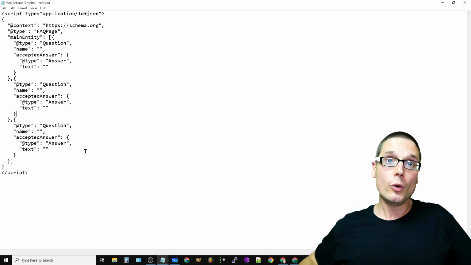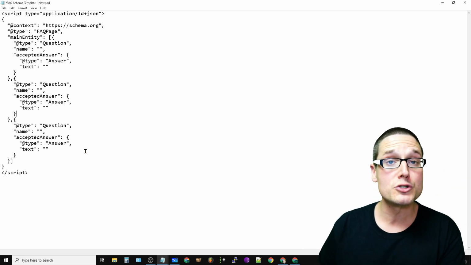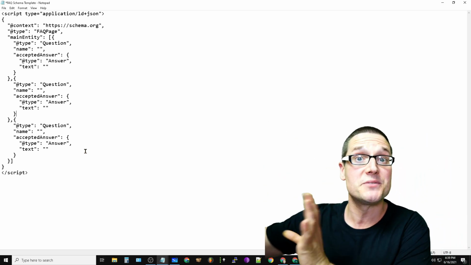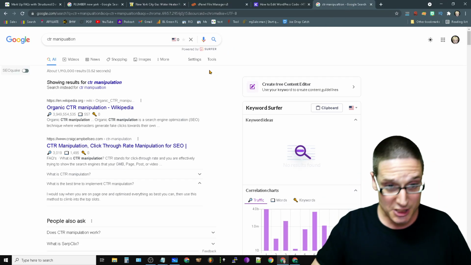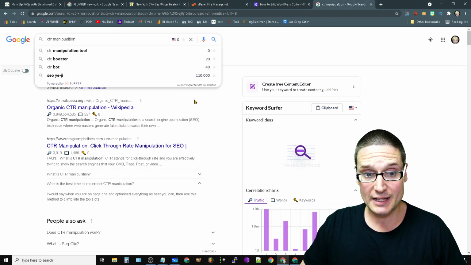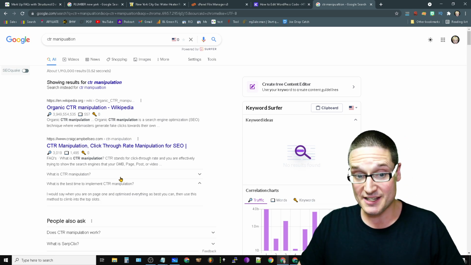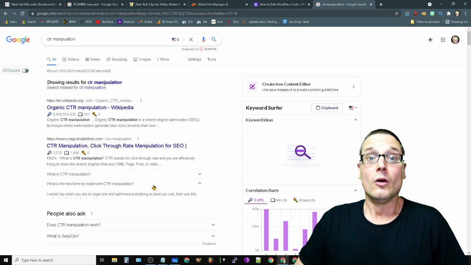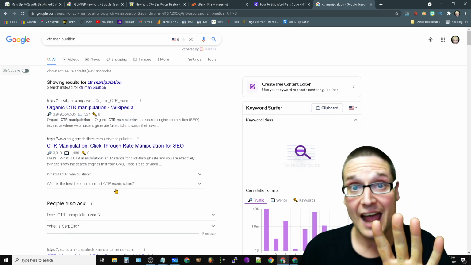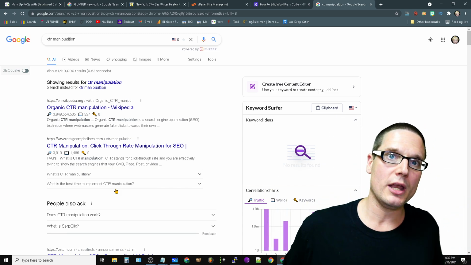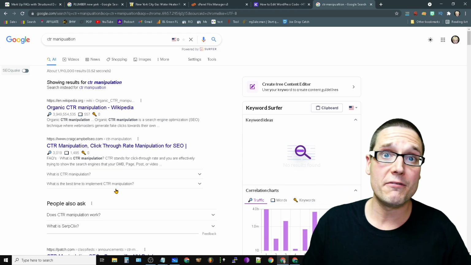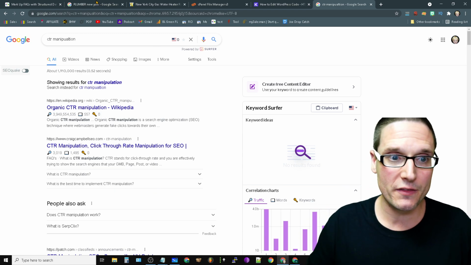Generally, Google is going to reward 2 or 3 results. Some results I've seen up to 5. What I mean by reward is, remember the CTR manipulation example I gave you where Craig, my good friend, is getting these SERP enhancements, right? We could get up to 5. I generally only see 3, so add 3. That's why I put it into the template. If you want to add more, feel free to go ahead. But let me go ahead and share this with you.